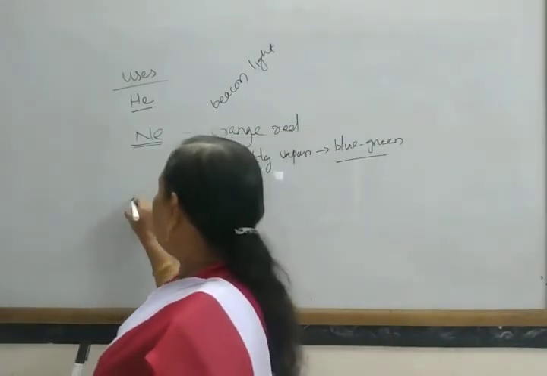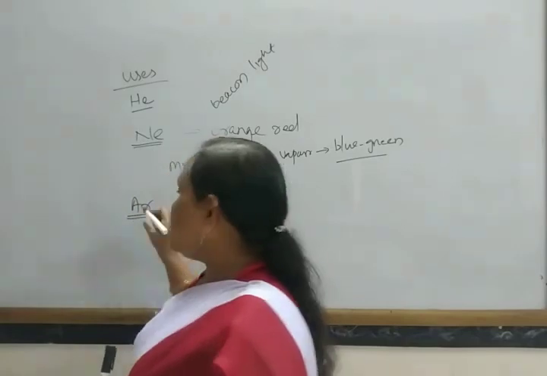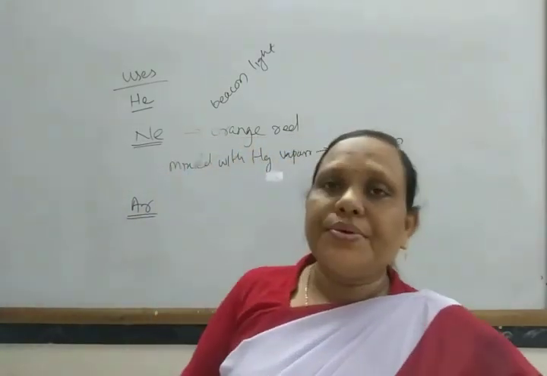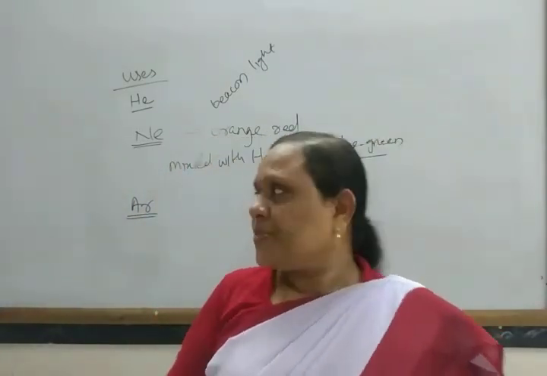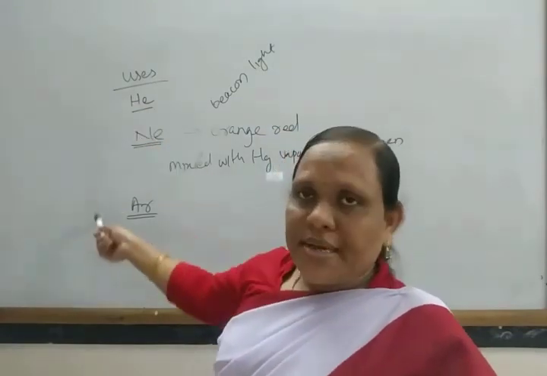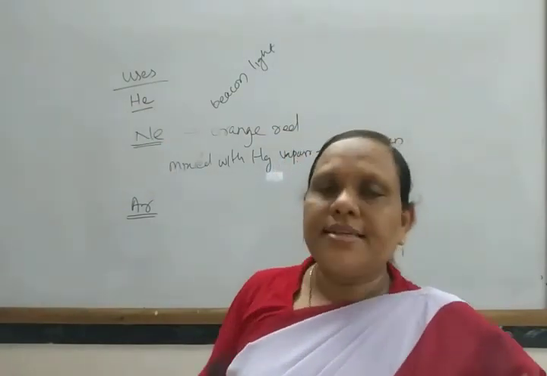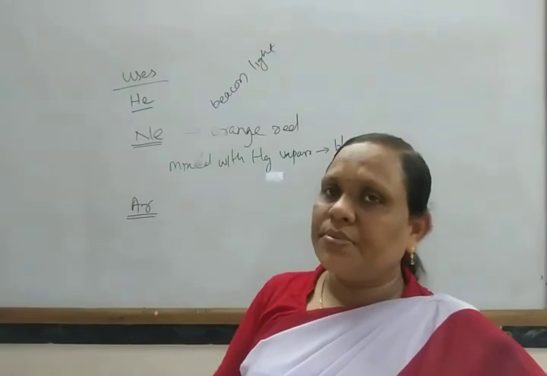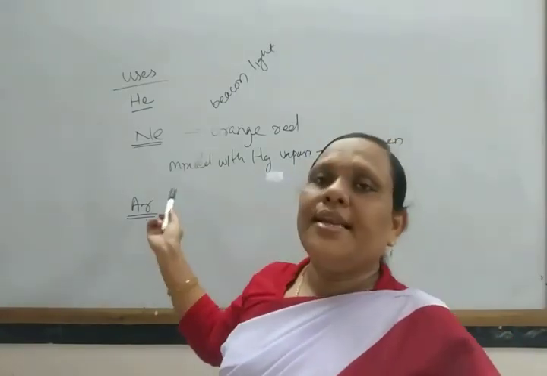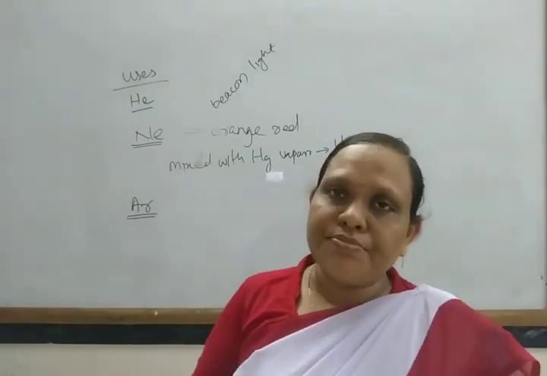Next, come to argon. Argon is also used to create inert atmosphere. All these gases are chemically inert, so they are used to create inert atmosphere. Argon is also used in electric bulbs, that is incandescent bulbs.